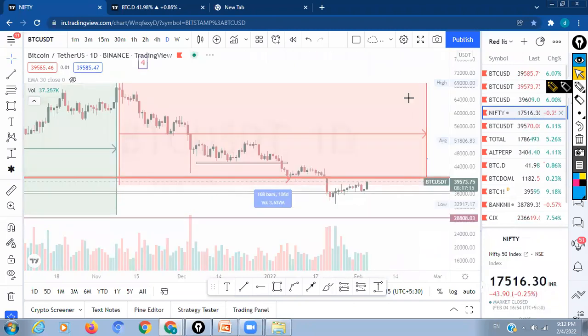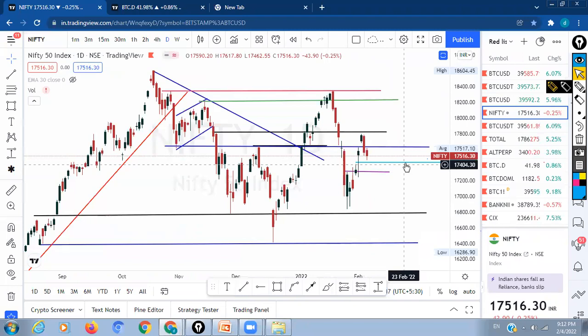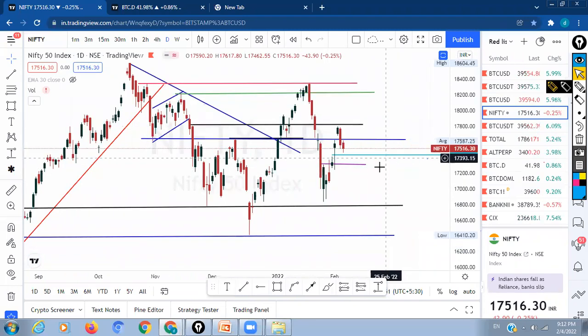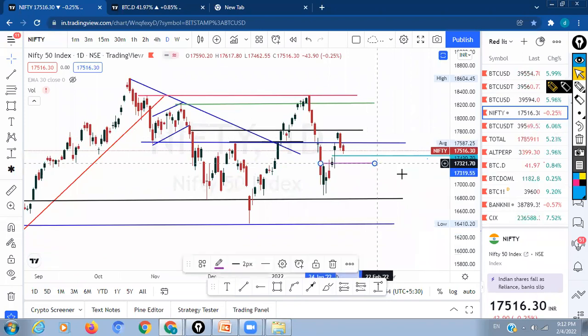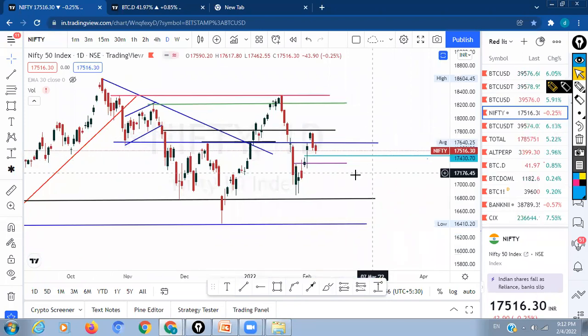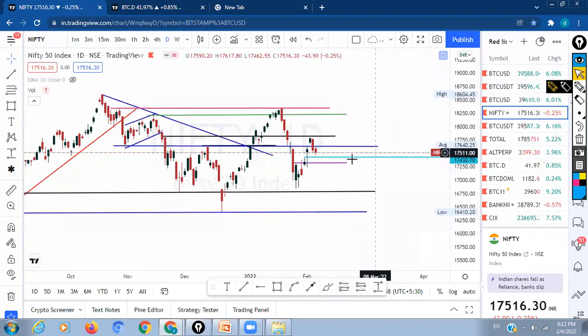For Nifty, a little consideration towards these levels, either 17,142 or 17,426. We can see Monday maybe a gap down in Bank Nifty as well at these levels, and also a little retracement towards these levels, 17,340 or something like that. As Sanket sir also said, there is a run in PSU Bank, and it is also good at catching these levels.